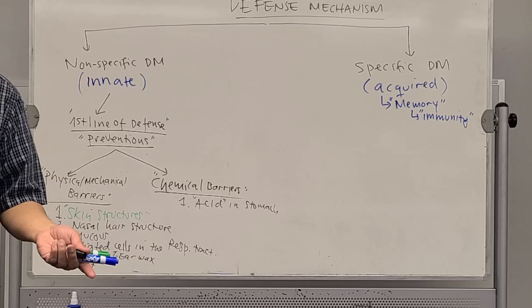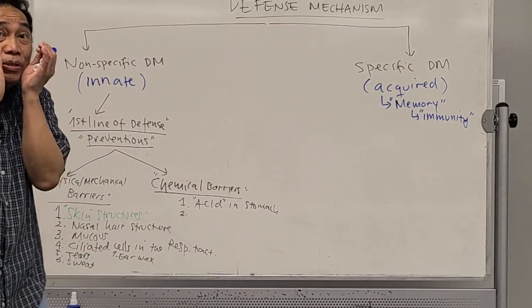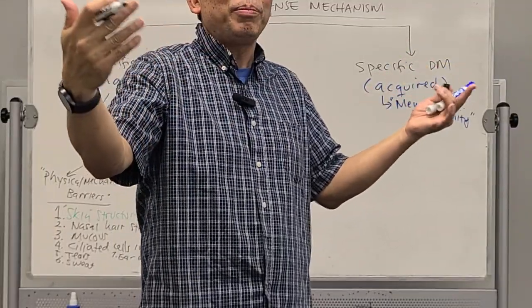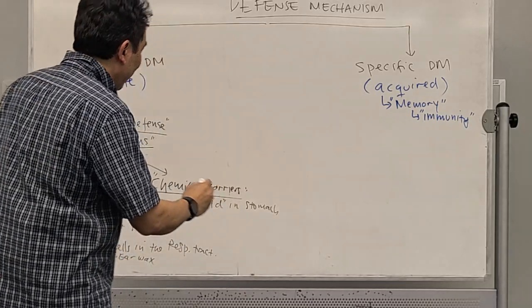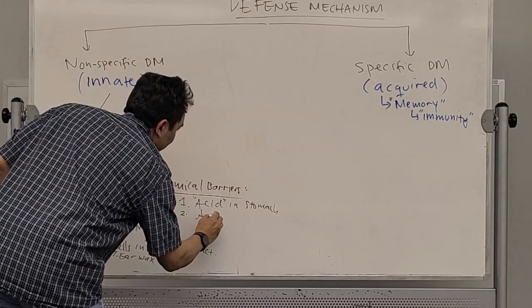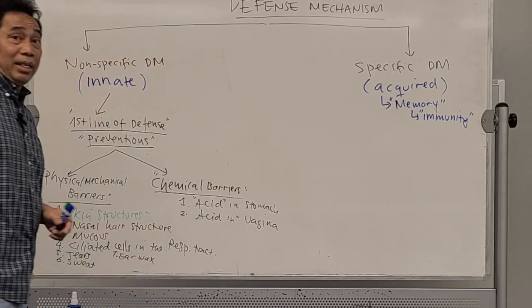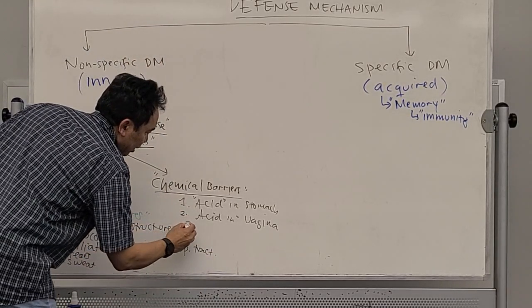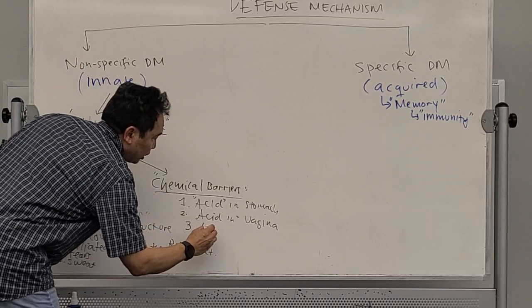Acid in the stomach. Also, this is just for you, okay? In the female, their vagina is actually also a little bit acidic. Why? That's protection. Okay, so acid in the vagina. There is an enzyme, it's called the lysozyme,